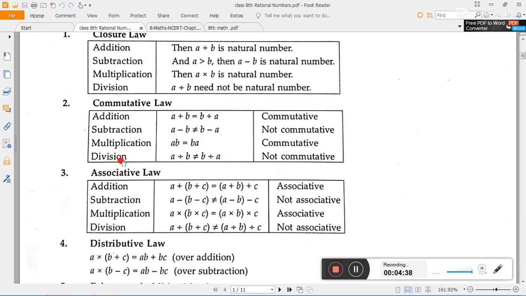But in division and subtraction it is not possible. We will not get the same answer if we change the sequence. So that's why the commutative law is true for addition and multiplication, not for subtraction and division. Associative law or associative property, here also the same. The associative property is true for natural numbers only for addition and multiplication, not for subtraction and division.